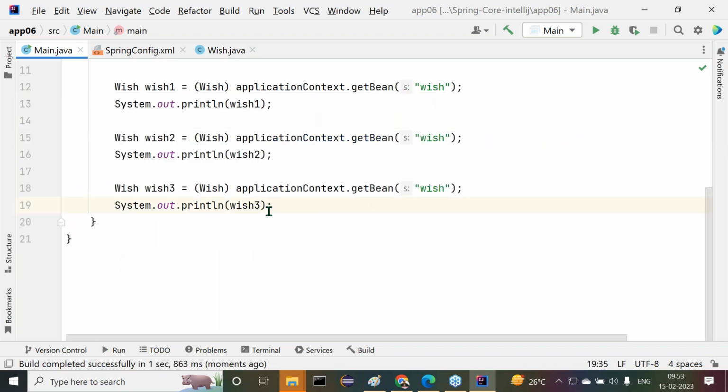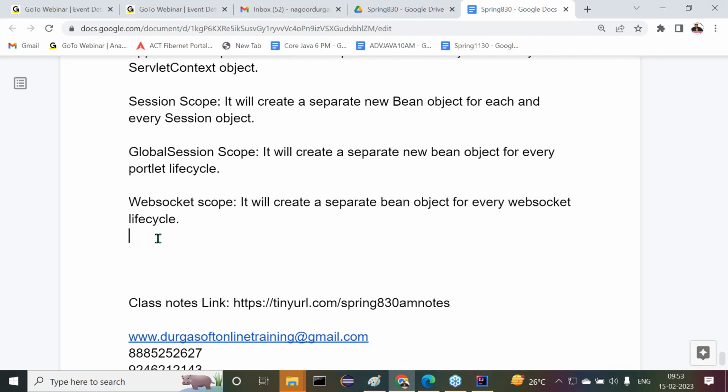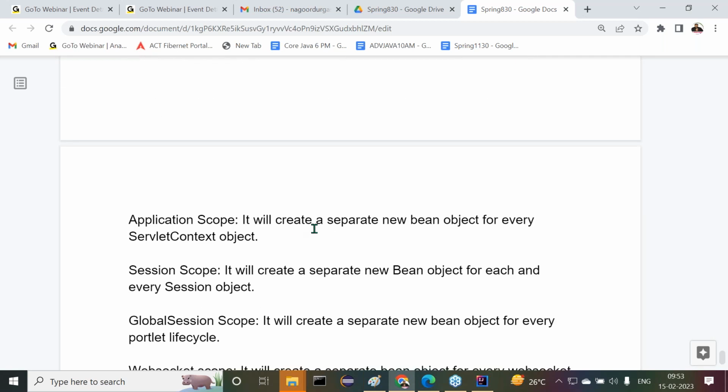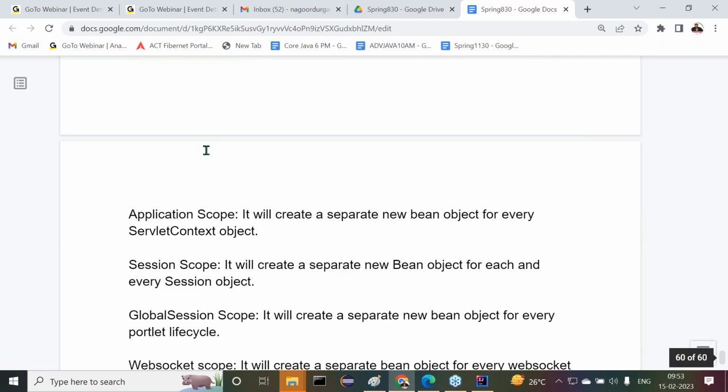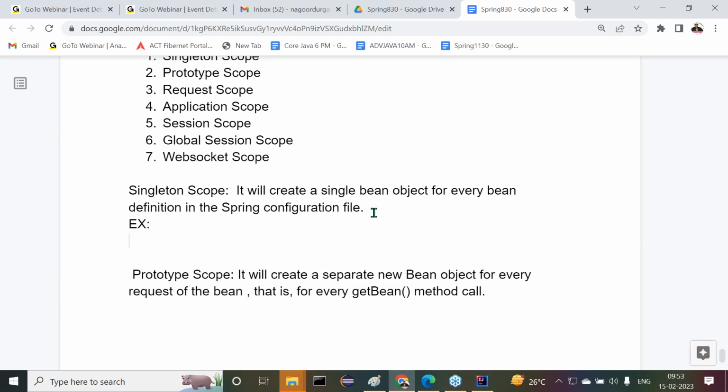Points here we can understand. Okay, all right, sir. Now here we need a simple code-related example. If I give it, then we are able to finish this particular content. Okay, now let's see this one. Example here. Now here itself I'm giving for singleton. Example in the bean tag, in the beans.